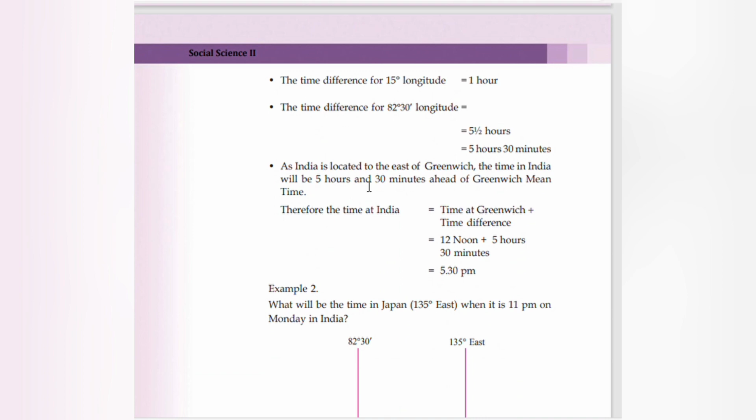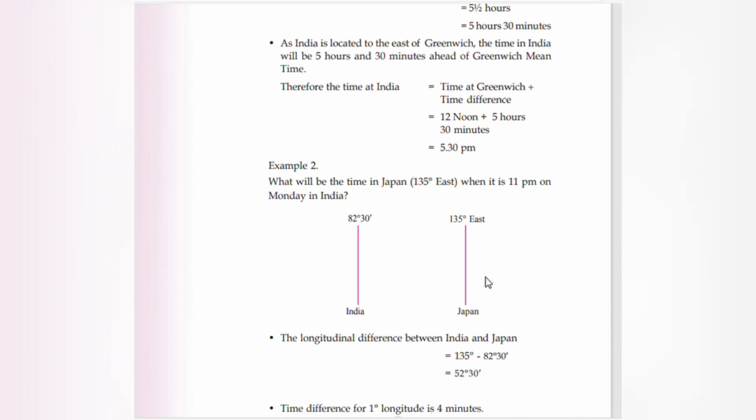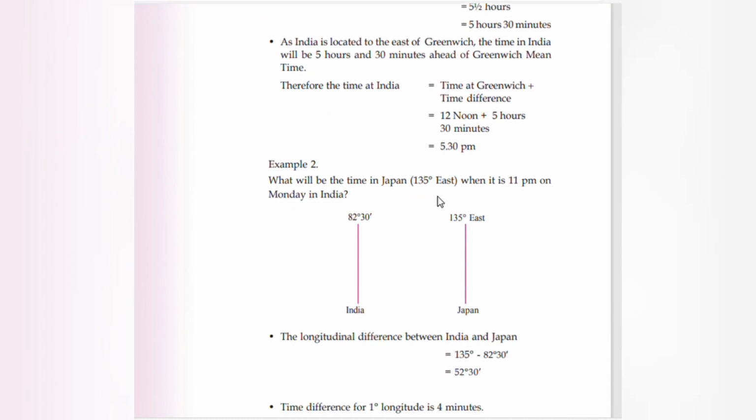As India is located to the east of Greenwich, time in India will be 5 hours 30 minutes ahead of Greenwich Mean Time. Therefore, time in India is time at Greenwich plus time difference, 12 noon plus 5 hours 30 minutes, 5:30 p.m.